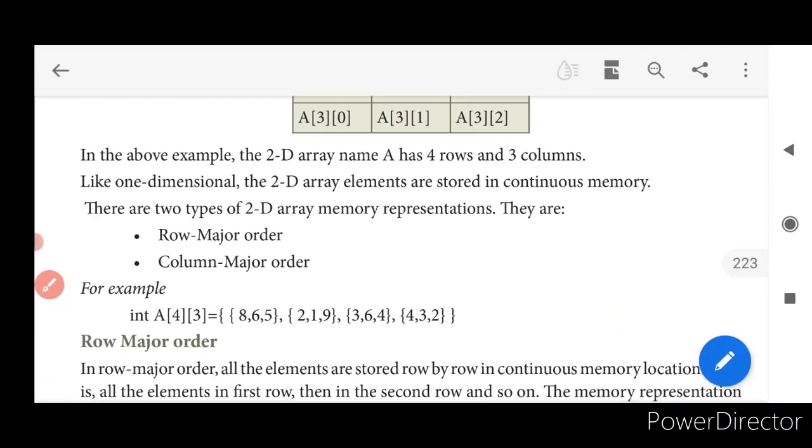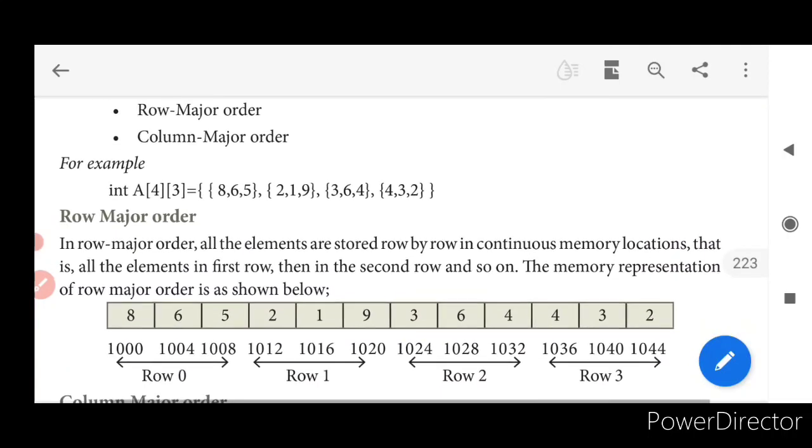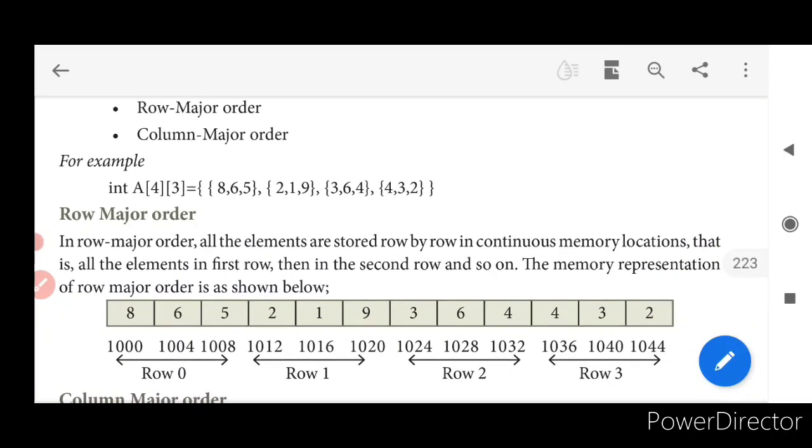So there are two types of 2D array representations. One is row major order, the other one is column major order. For example, enter 4 comma 3. This is how it is represented: 8 6 5 2 1 9 3 6 4 4 6 2. So how would it actually be allocated? Row 0 is 8 6 5, row 1 is going to be 2 1 9, row 2 is going to be 3 9 4, row 3 is going to be 4 3 2.